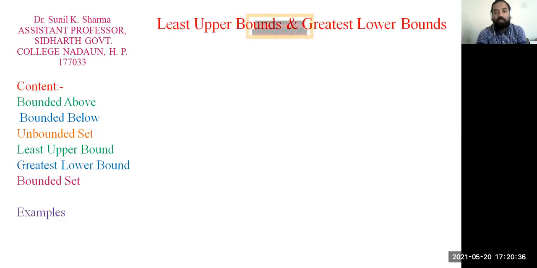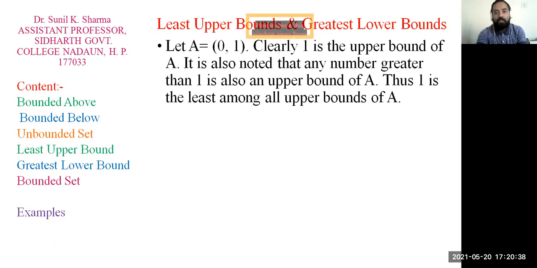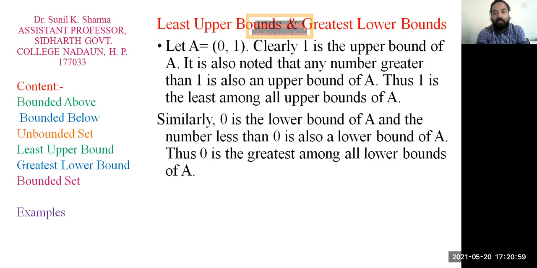Now least upper bound and greatest lower bound. Let A equal to the open interval 0, 1. Clearly 1 is an upper bound of A. Yes, we have already discussed the example of open interval A comma B. So B is the upper bound, here B equal to 1. So 1 is the upper bound, and similarly 0 is the lower bound of the set A. It is also noted that any number greater than 1 is also an upper bound of A. Thus 1 is least among all the upper bounds of A.